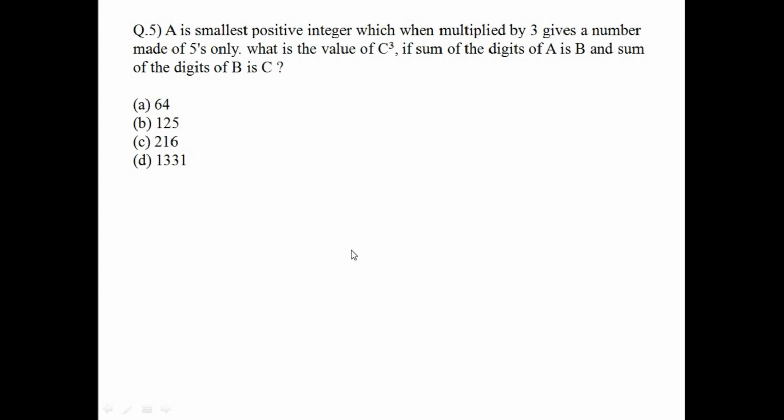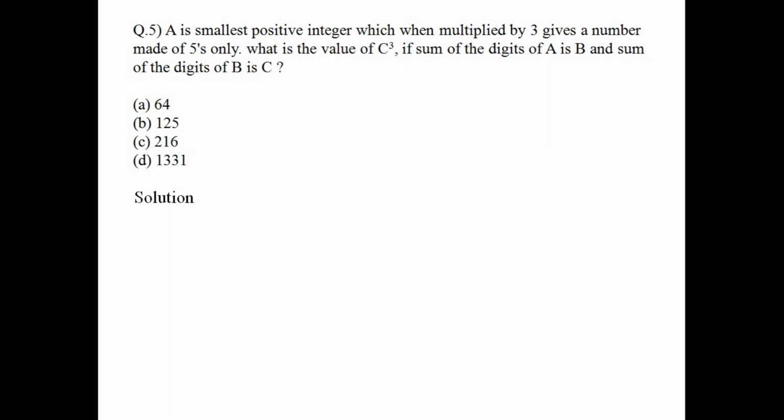This question indirectly asks us to first find the number which is made of 5s and is divisible by 3, where the quotient is a positive integer. We have to first find that number made of 5s, and only then can we proceed to A. So let's find that number. Obviously it will be 555. Here it is written that A is the smallest positive integer, so that number has to be an integer too, because if it is a decimal number being divided by 3, A will never be an integer. So that number has to be an integer in order to make A an integer.